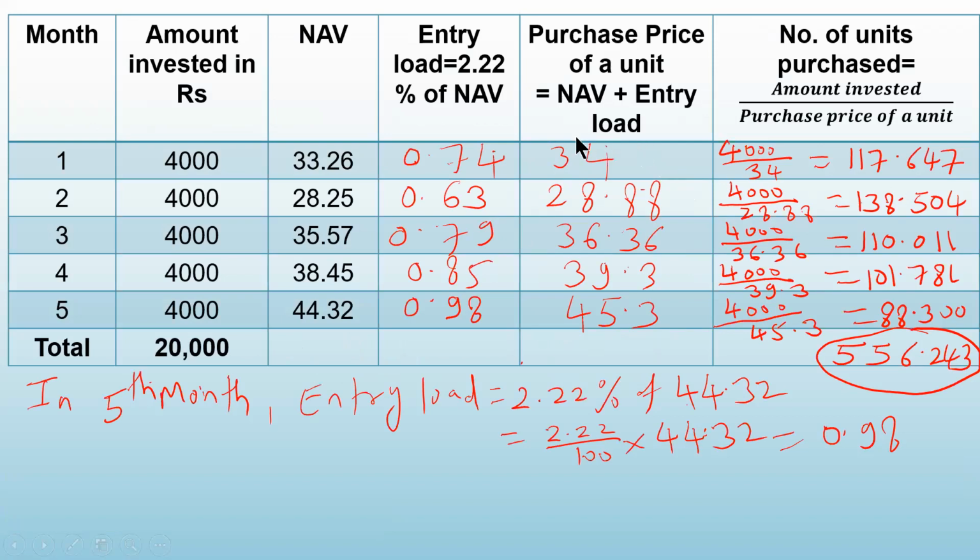These are the purchase prices. So add this column. 34 plus 28.88 plus 36.36 plus 39.3 plus 45. So this total is 183.84.